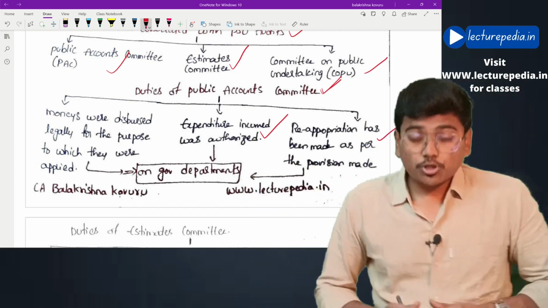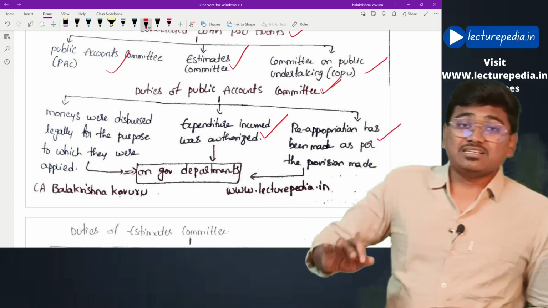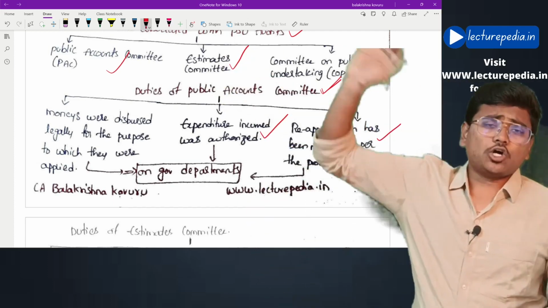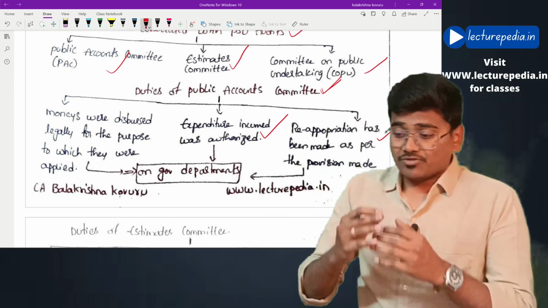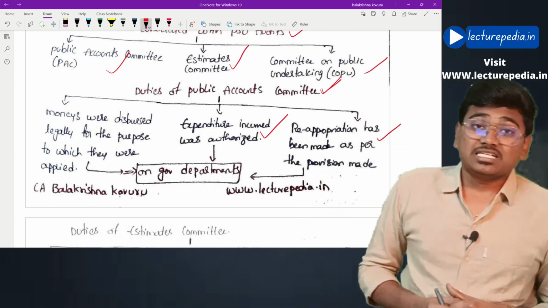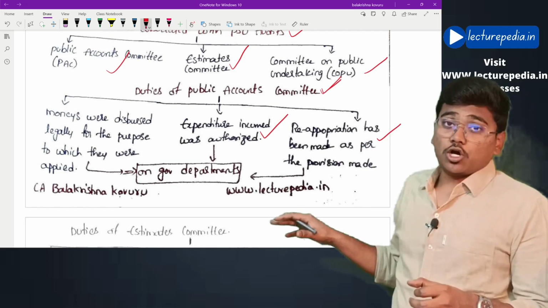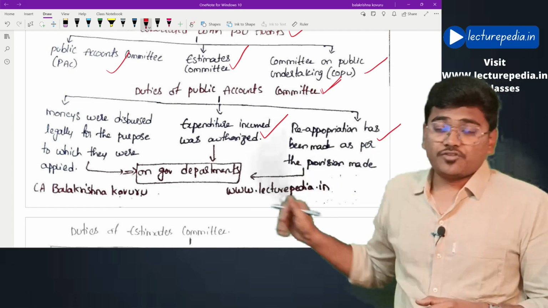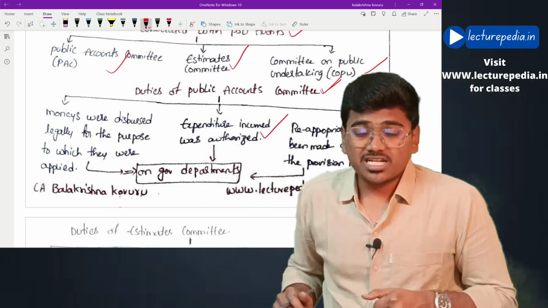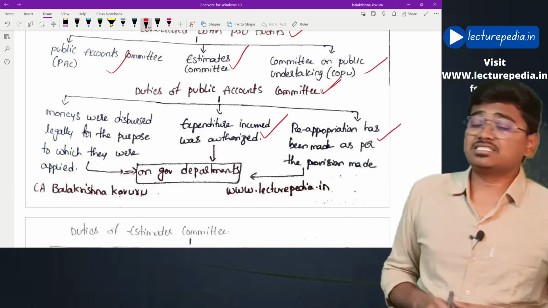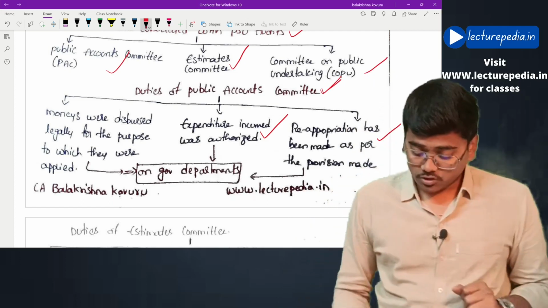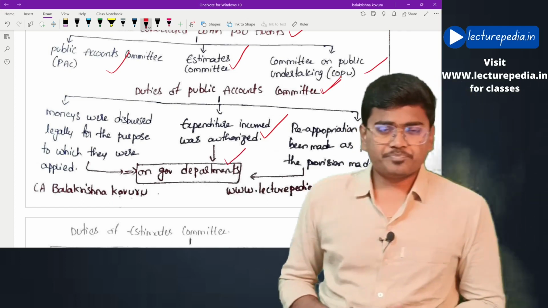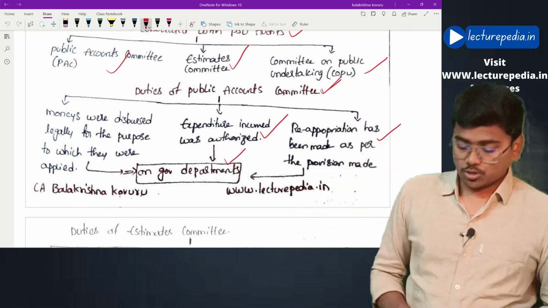Next, whether reappropriation has been made as per the provisions or not. Reappropriation means utilization, actual spending, whether actual spending of the amount is made as per the provision or not. Let's say they are making a provision of 100 crores but actually they are spending 150 crores. Whether there are any such instances will be checked by the Public Accounts Committee in respect of government departments. These are the three duties of the Public Accounts Committee.